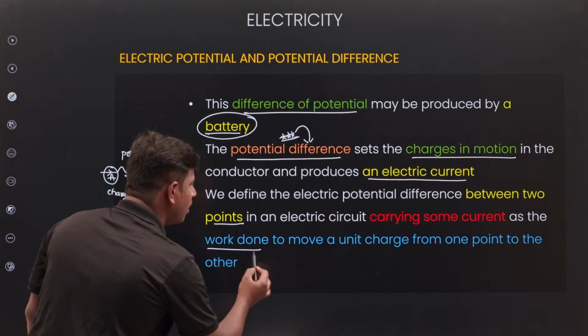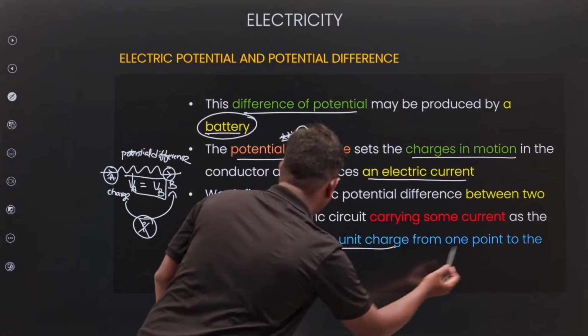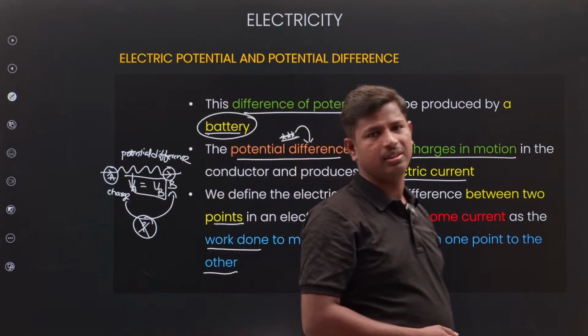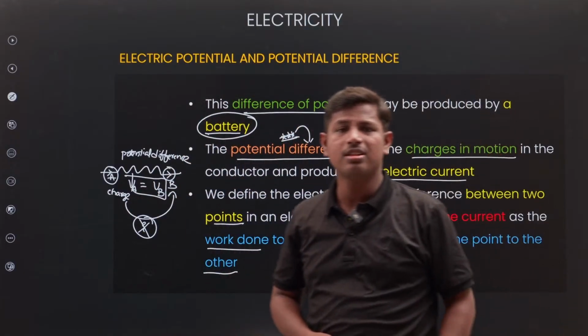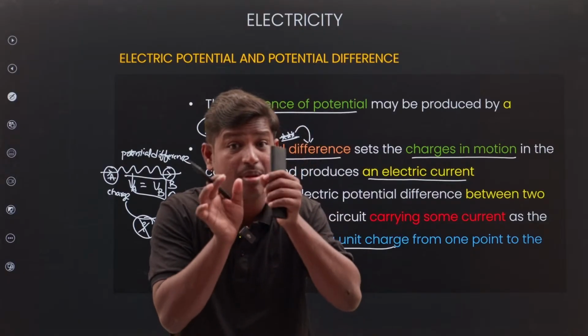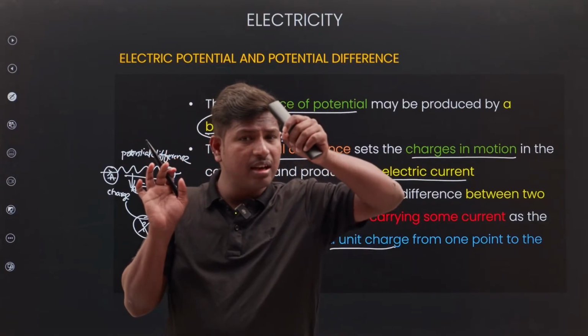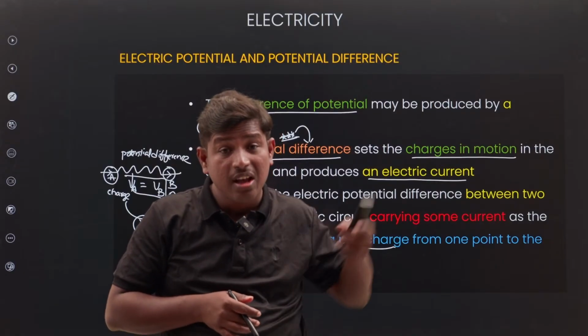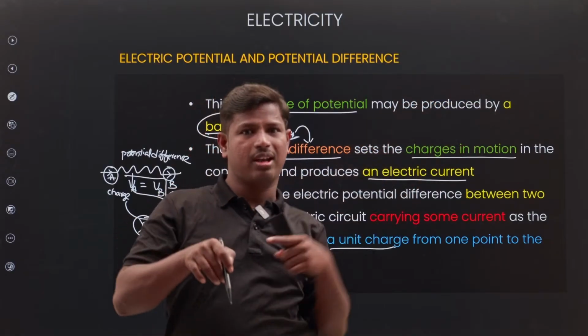Next, the work done to move a unit charge from one point to another point is what we call electrical potential. Potential difference and potential, remember very carefully, a small difference is there. Potential means from infinity to a point.